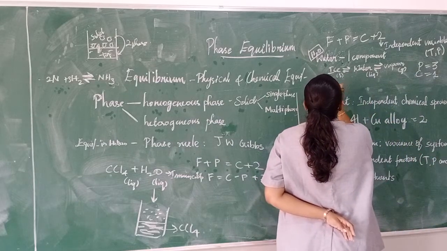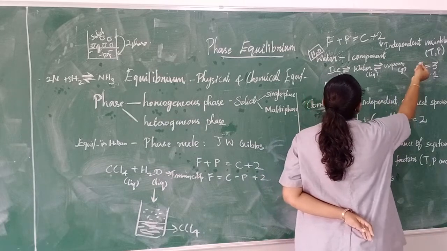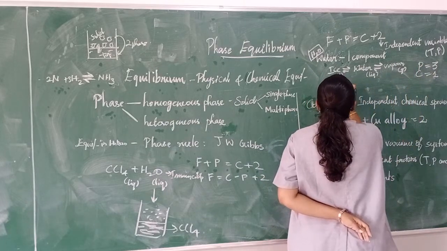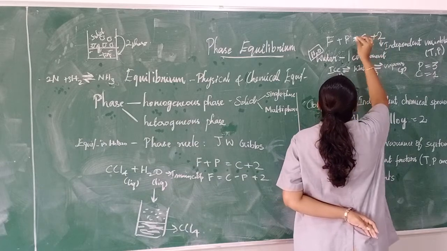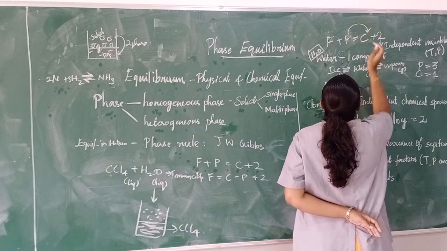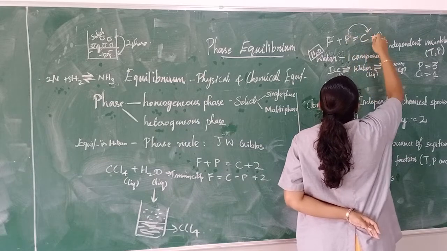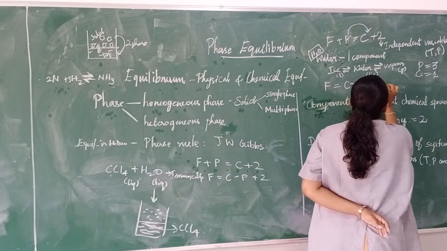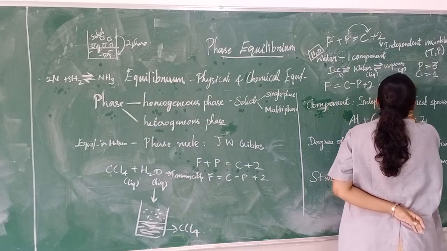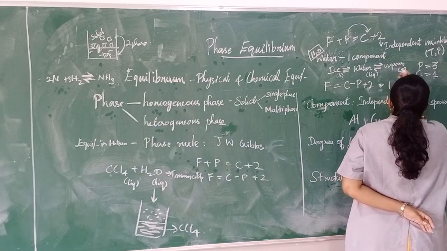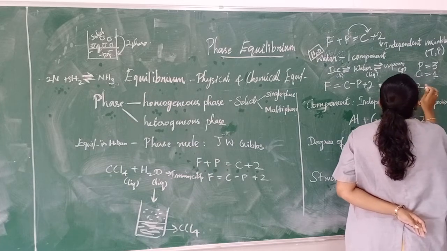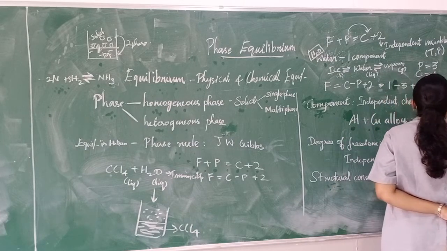So the degree of freedom we can calculate from phase and component. If we know the phase and component, we can calculate the degree of freedom. F is equal to, P moves to the other side, it will be negative. So F = C - P + 2, C is equal to 1 and P is 3, plus 2. Number of independent variable, temperature and pressure.